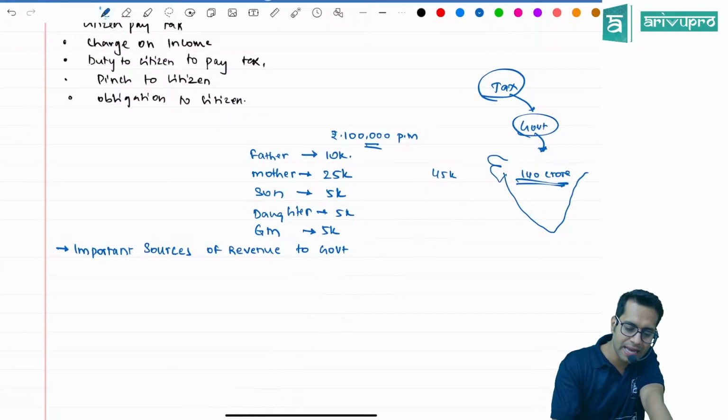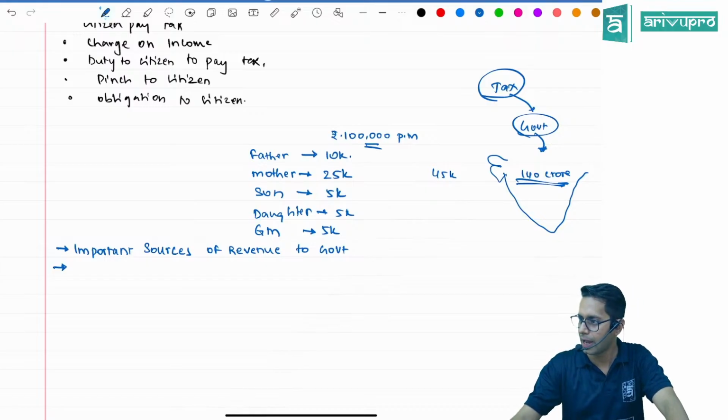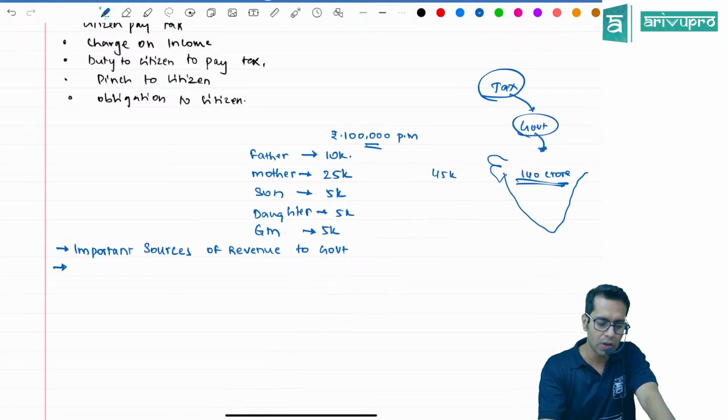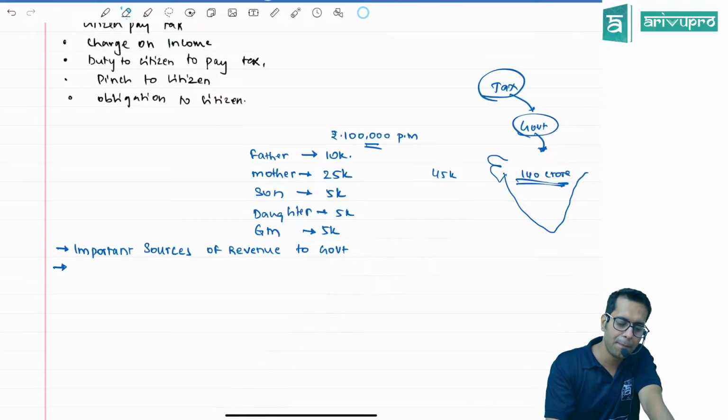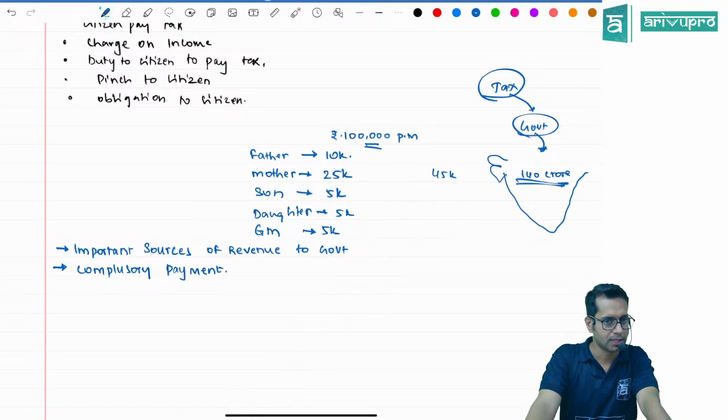Now, sir, is this tax voluntary or is it compulsory? Voluntary means if I want, I will pay. Compulsory means I have to pay. So is this voluntary or compulsory? This is a compulsory payment which we are making. Okay, not okay. Have you understood what is tax?